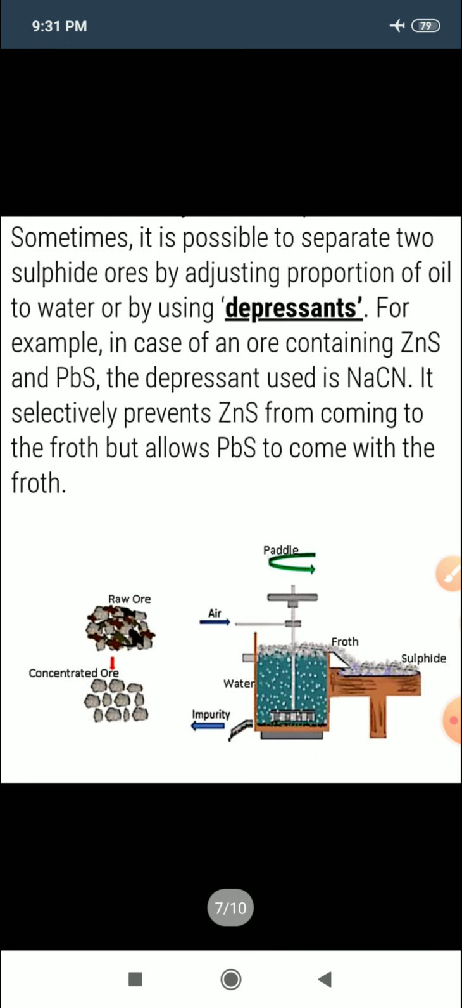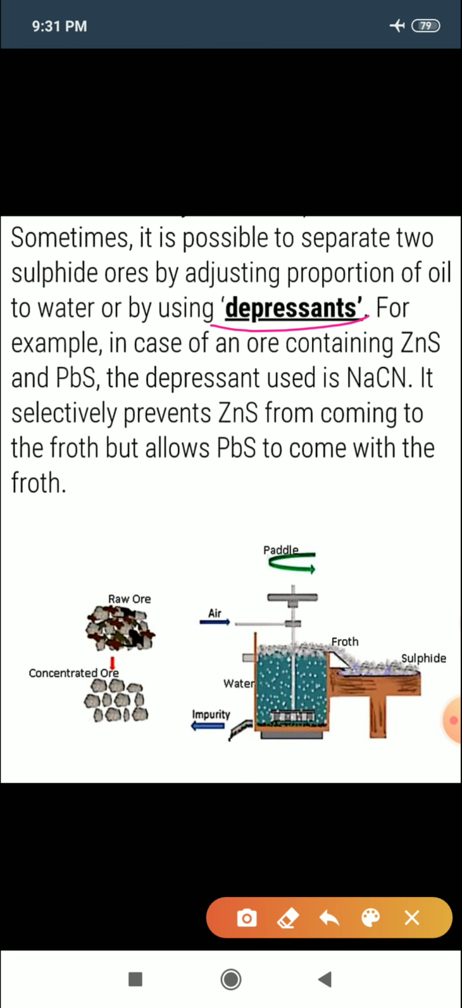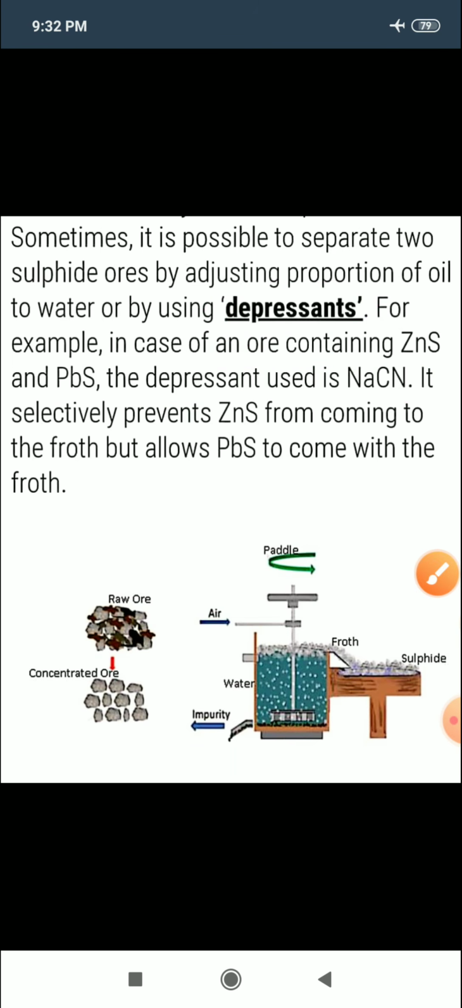Sometimes it is also possible to separate two sulfide ores by adjusting the proportions of oil to water using depressants. These are the chemical compounds which we use in the froth flotation process. For example, in the case of an ore containing ZnS and PbS, we use the depressant NaCN. It selectively prevents ZnS from coming to the froth but allows lead sulfide to come with the froth. In this way, we simply separate out the ore particles.